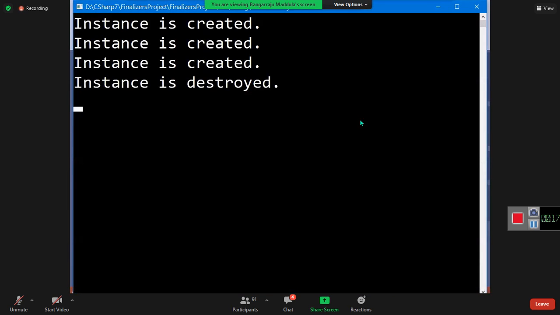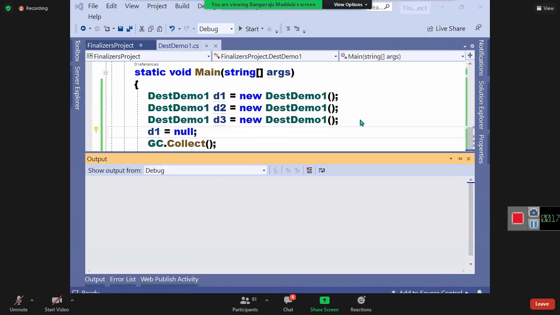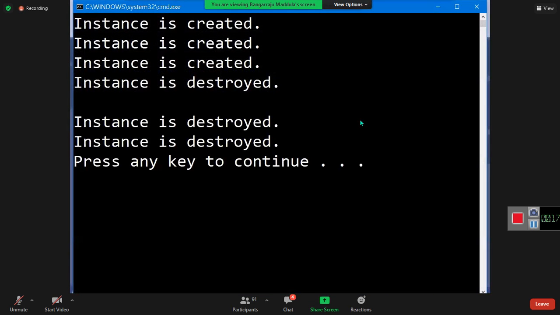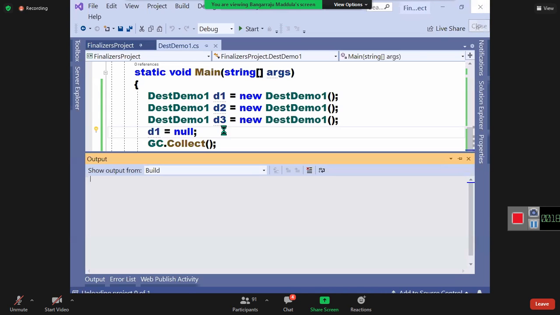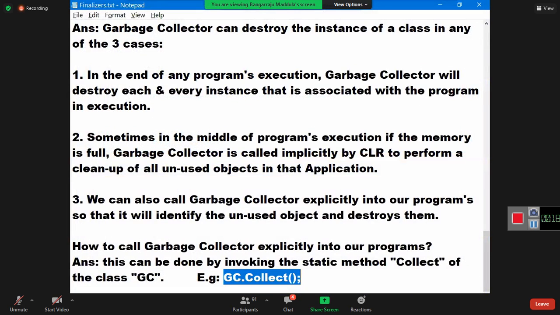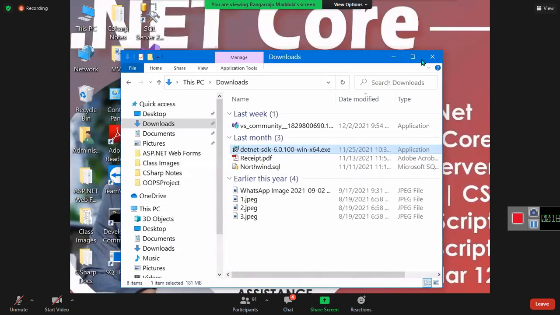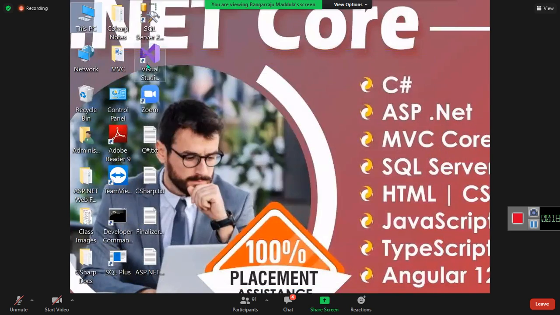Can you see that one instance is destroyed before the read line and two after the read line? Two are destroyed after the read line. Why? Because one is marked as unused. Same way. Oh God, I closed up the studio. Sorry guys.